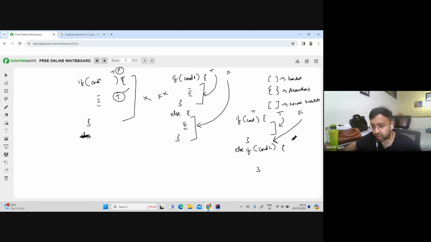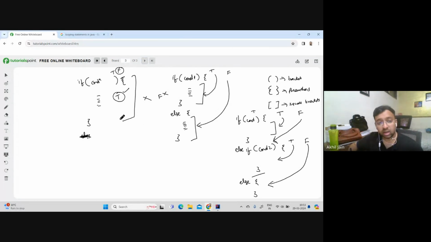If this time it turned out to be true, then it will return this thing, right? And again, if it turned out to be false, it will try to go ahead. If there is something written after this, it will again follow this hierarchy. If you do not have anything after this, then it will stop here itself. But let's say you have an else statement after it, then this false condition will run this piece of code. Okay, that is how it works. Let's try to implement this.